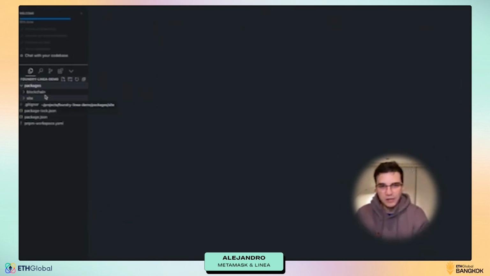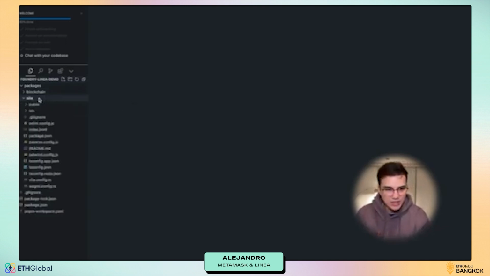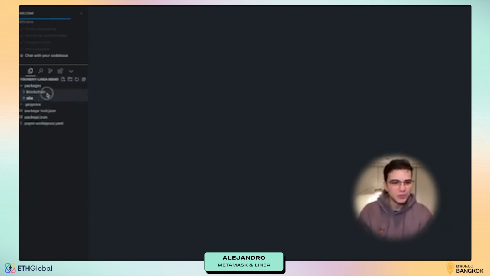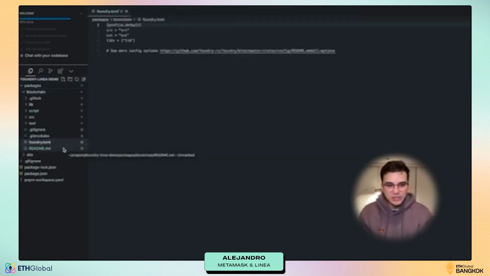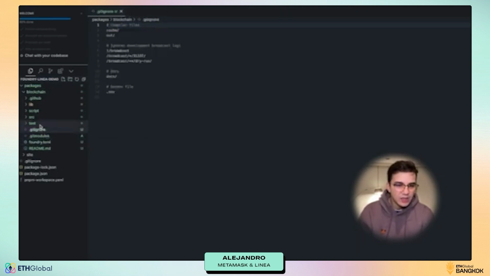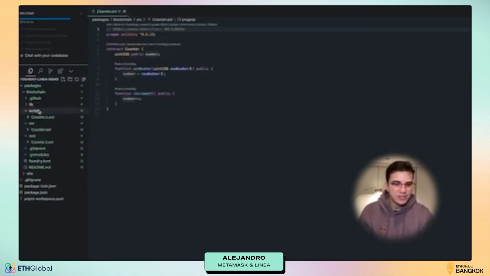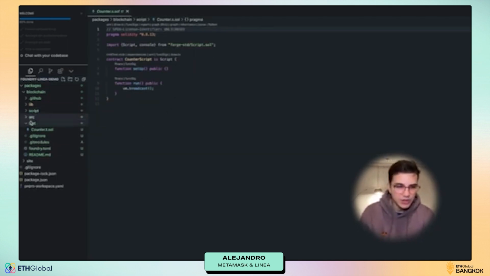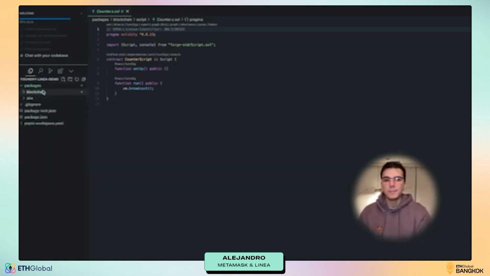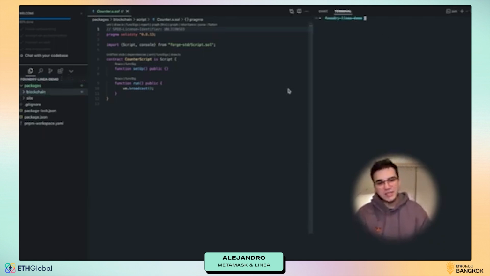Again, we have a packages directory with the blockchain and site directory. The site directory this time is the same, because we're using Vite again with React and TypeScript and all that. But the blockchain package has changed. You can see we have this foundry.toml file. And we have these scripts for using Forge this time to deploy the contract using Foundry.